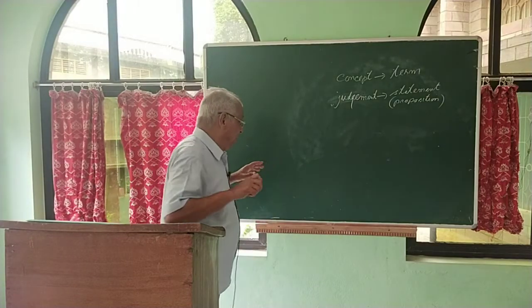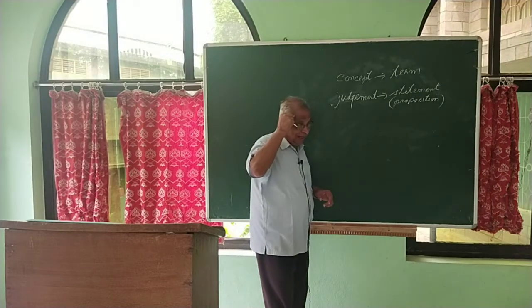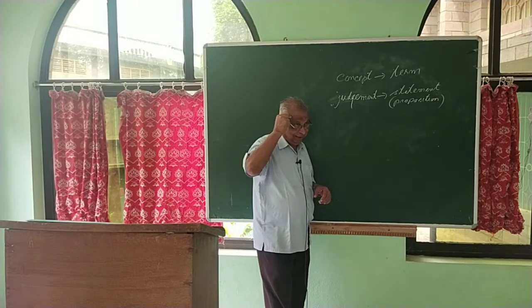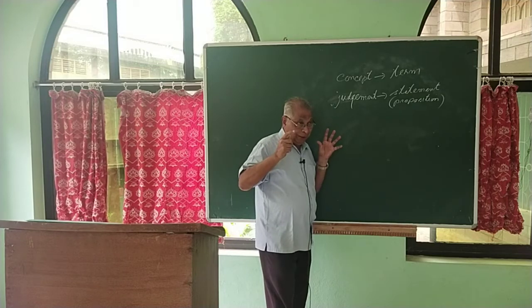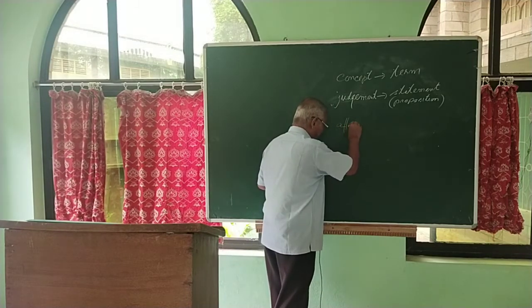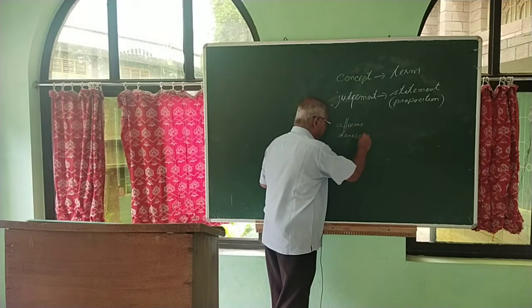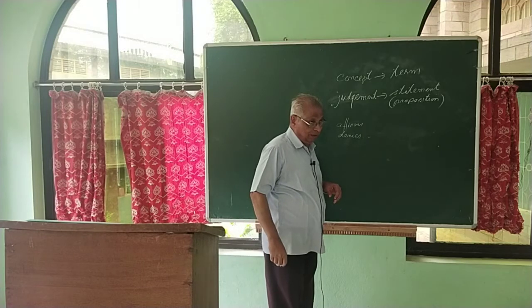So a judgment is a mental act, the act that is carried out by the mind or intellect. What kind of act? That act that affirms or denies something about something.